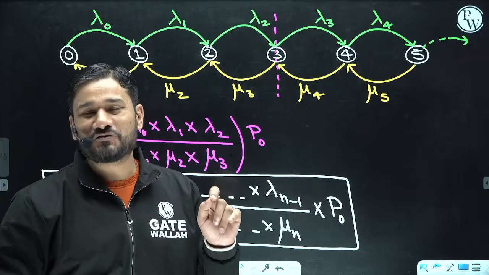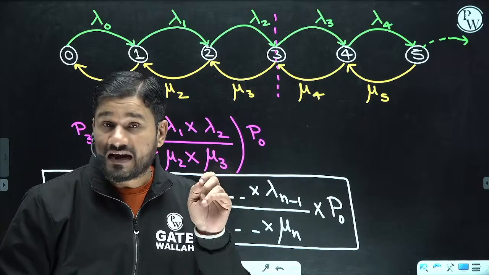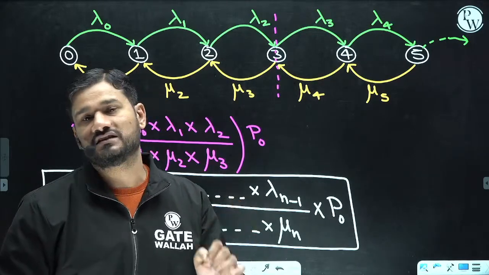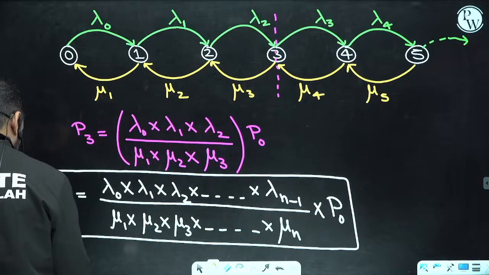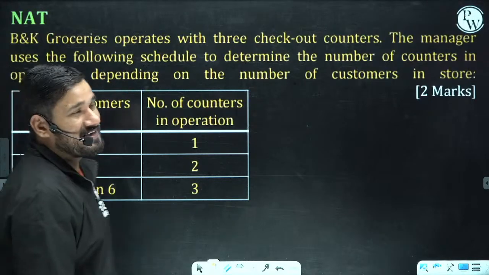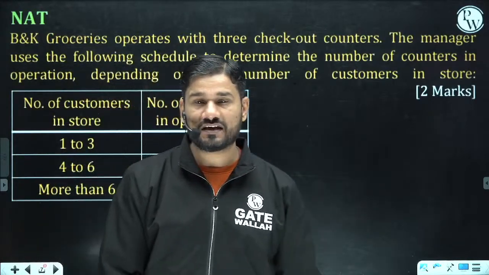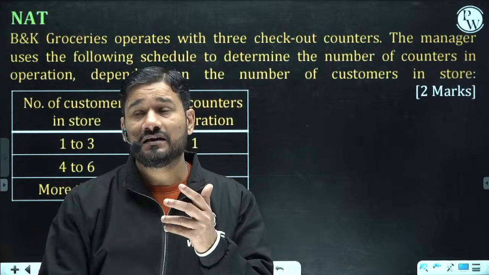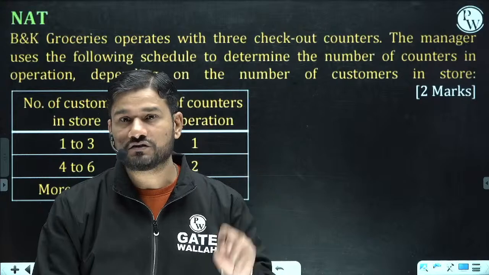Now let us go to a very practical example, a very practical question, and definitely these kinds of practical questions are expected to come in GATE. Now see this question. Suppose today is Sunday and you go to any big market, say a Big Bazaar-like store, to purchase groceries.